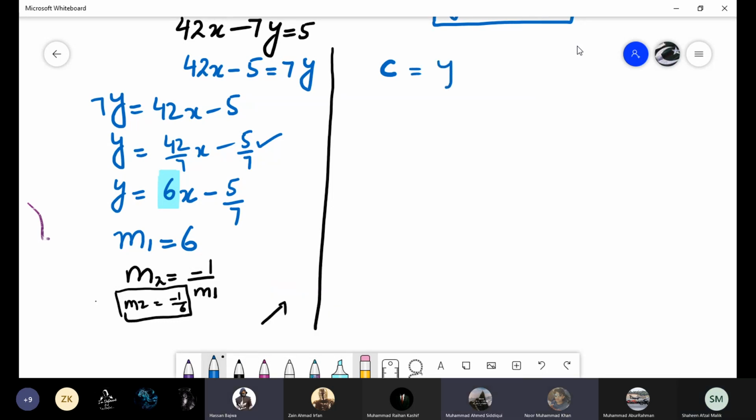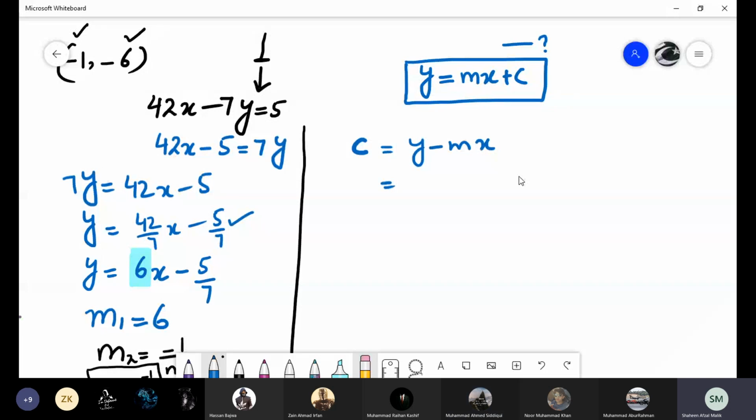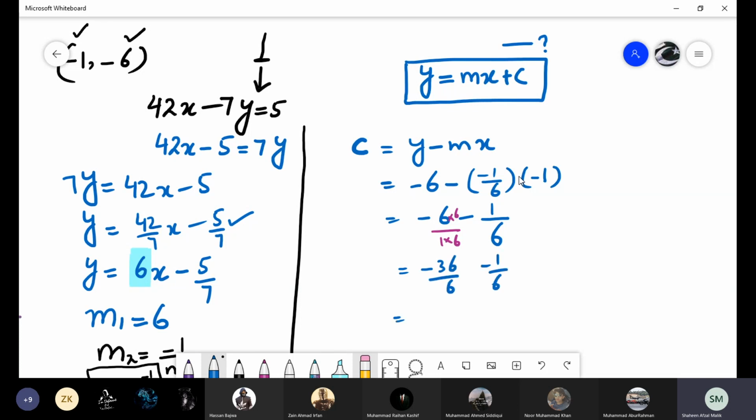Y minus C equals Y minus mx. So we have x and y values. Yes or no? This is x and this is y. Y is negative 6, minus m is minus 1 by 6, and x is minus 1. So just simplify this: minus 6, minus, minus, plus, plus, minus again, minus 1 by 6. If you make the denominators equal, it will be 1 by 6 and 6. So what will be the answer? It will be minus 36 over 6 minus 1 over 6. When you add them, it will be minus 37 by 6. This is your C.